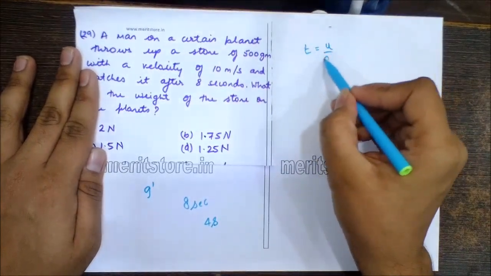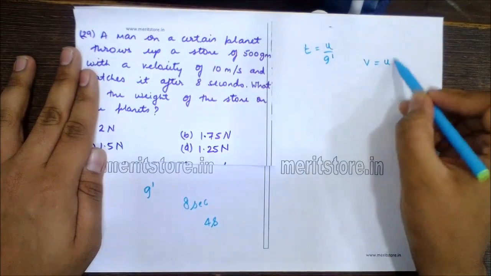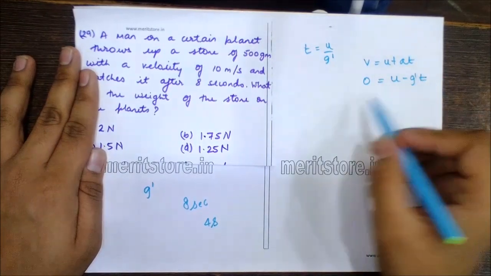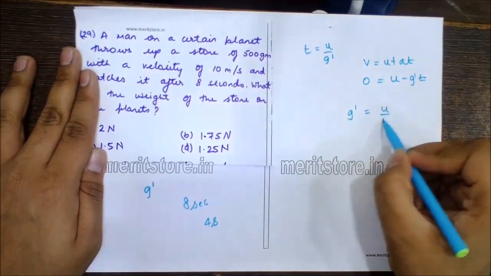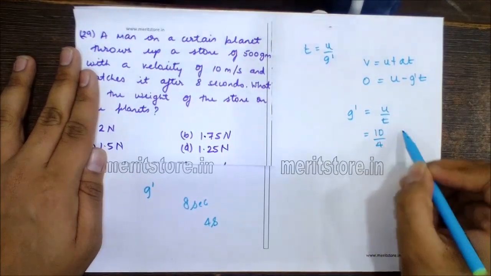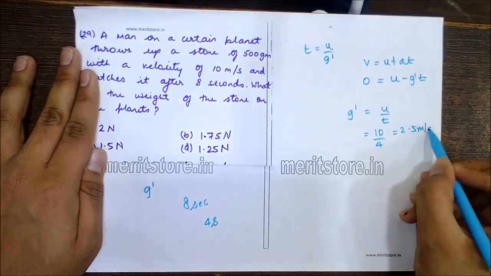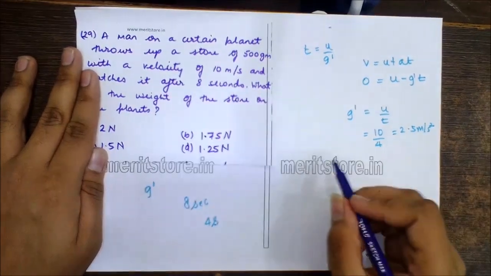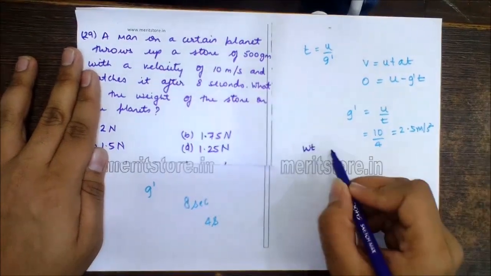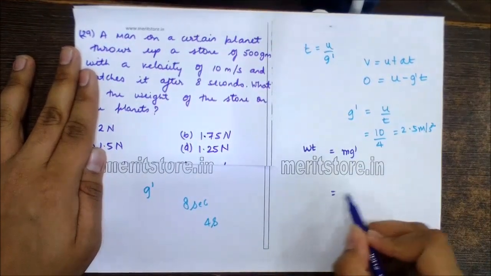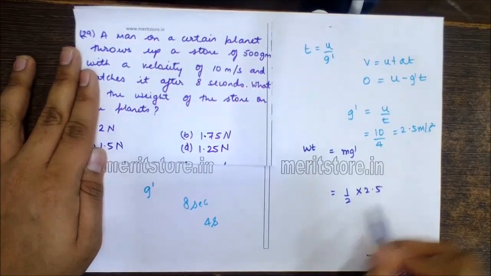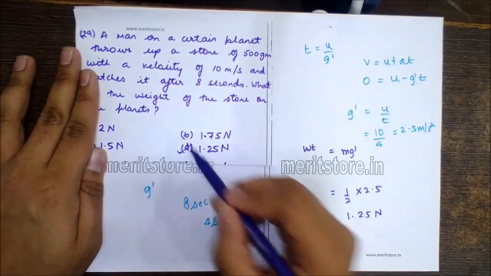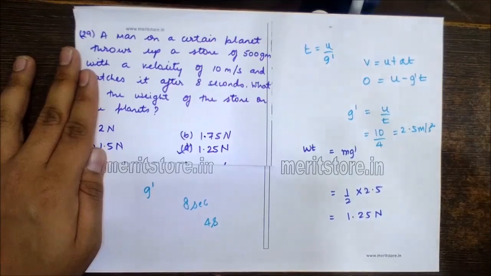T is equal to u upon g dash, but as we know v is equal to u plus at, 0 is equal to u minus g dash t. So g dash is equal to u by t, which is 10 by 4, which is equal to 2.5 meter per second square. Now weight of the stone is equal to mg dash, which is half into 2.5, which gives us 1.25 Newton on the planet. So option D, 1.25 Newton, is the correct answer.